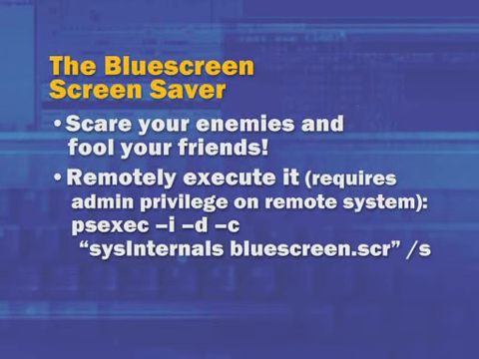Now what's really nasty is to actually run this on somebody else's computer. And you've written another tool that makes that relatively straightforward, and that's psexec. So you can bring up a command prompt, use psexec to remotely run the blue screen screensaver on somebody else's machine. Of course you need admin rights. So psexec -i, -d, -c, C is copy the file over, specify the path to the screensaver, which you have on your local machine, /s, which tells the screensaver to actually execute. You would specify the remote machine name, and all of a sudden, poof, on the remote machine, a blue screen will come out.